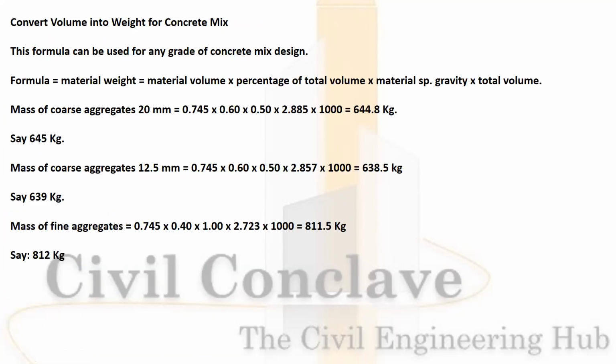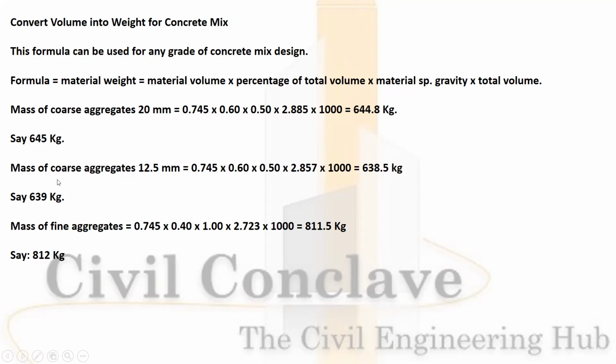Formula: material weight is equal to material volume into percentage of total volume into material specific gravity into total volume. Mass of the coarse aggregate will be 0.745, that is the material volume, multiplied by percentage of the total volume, which is 0.6. Material specific gravity is 2.85 into total volume 1000 will make you 644.8 kg. Let us say 645.